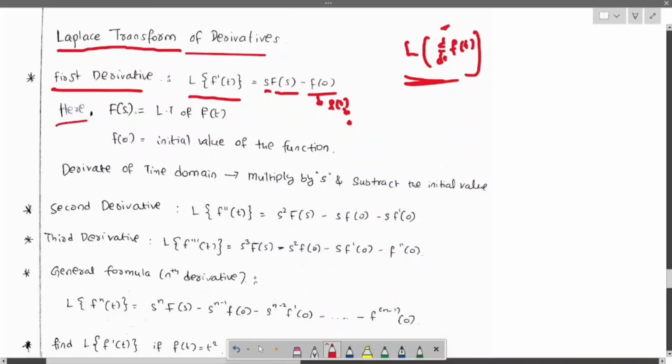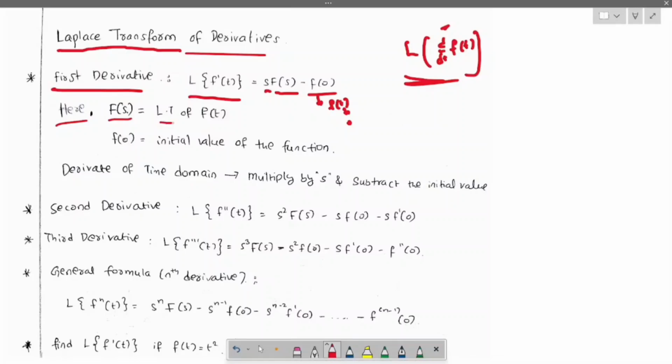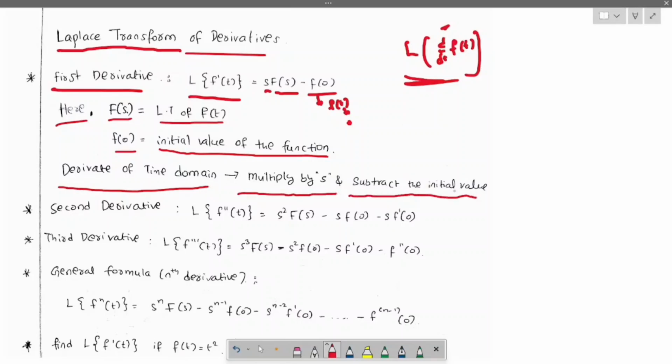Here f of s is nothing but the Laplace transform of f of t. f of 0 is the initial value of the function. Now the derivative of a time function is nothing but multiply by s and subtract the initial value.